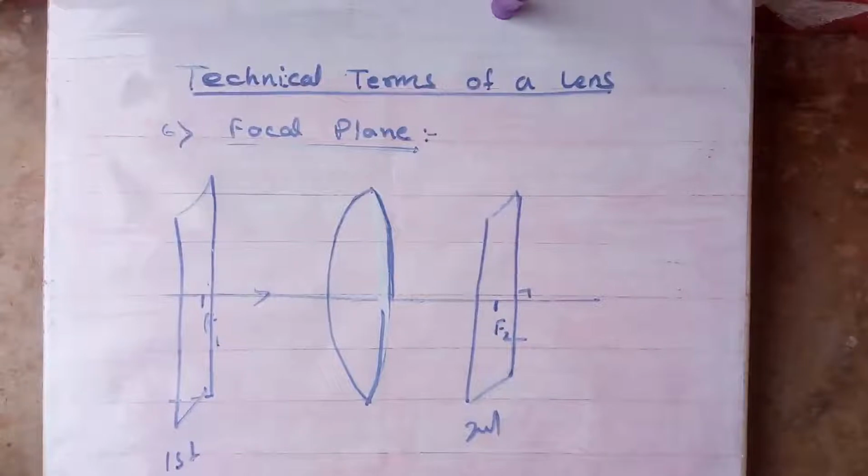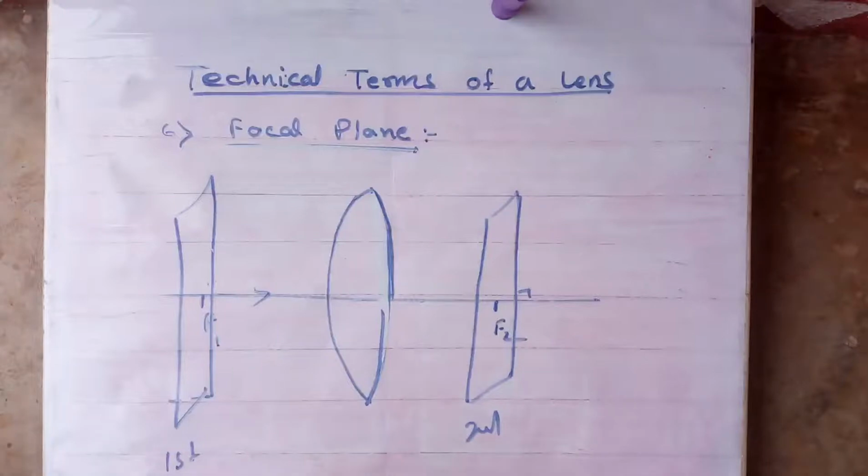Listen, the plane should pass through the focus. In other words, I can say that the plane should contain the focus, as well as it should be perpendicular to the principal axis. Clear? Then it is called as the focal plane. The plane which is passing through the focus and perpendicular to the principal axis is called as the focal plane.